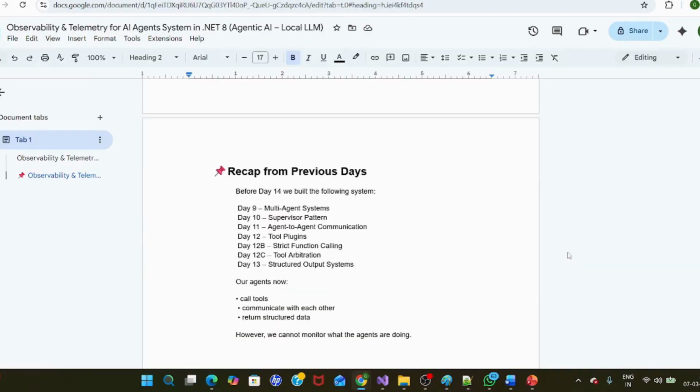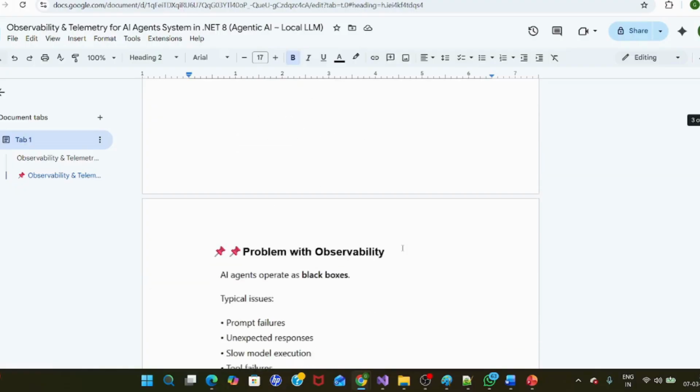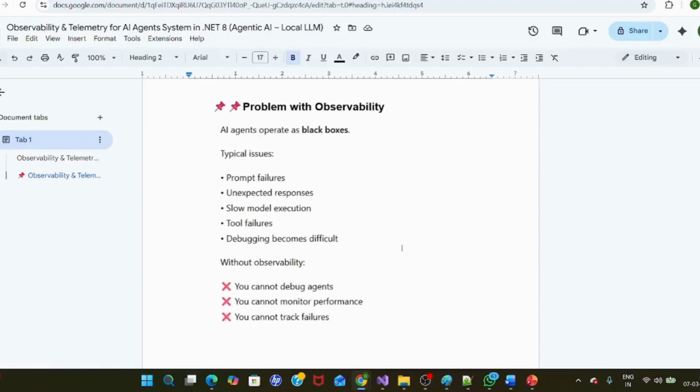So just a recap. If you start from day 9, it will be easier to understand day 13, and in day 14 we are doing logging and monitoring. The problem with observability: an AI agent operates as a black box, right? You are using an LLM and Semantic Kernel, and you don't know exactly what they are doing internally when you give the prompt. We are expecting that the LLM will come up with an accurate response.